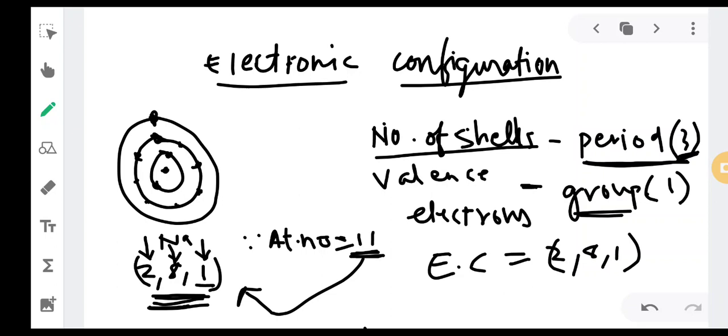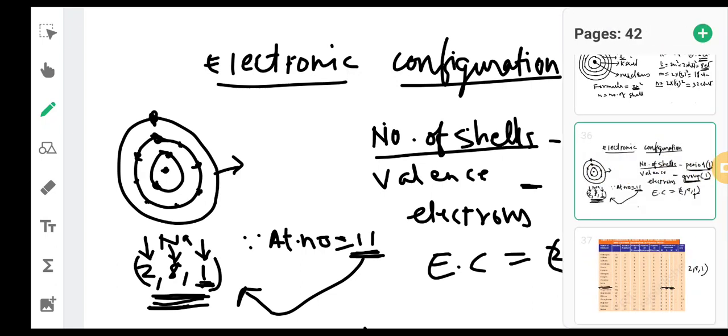Okay? So outermost shell is this. Right? How many electrons are there in this shell? There is only a single electron. So this one electron will depict the number of the group in which the element will be placed. So how many valence electrons are in the outermost shell? It is 1. So in which group will it fall in the modern periodic table? It will fall in the first group.